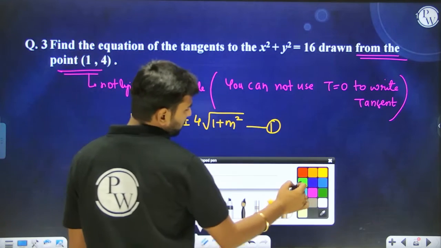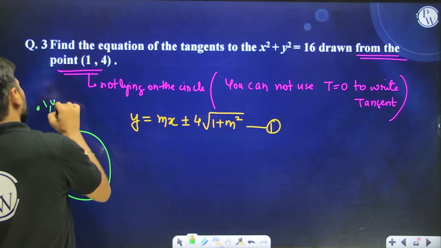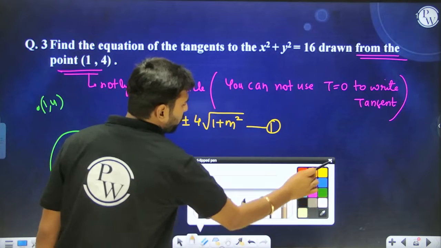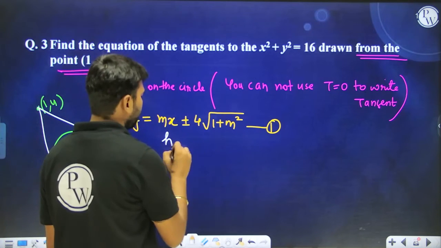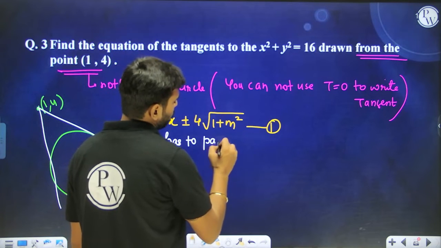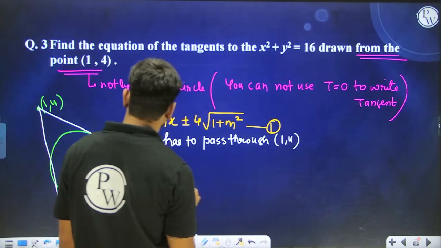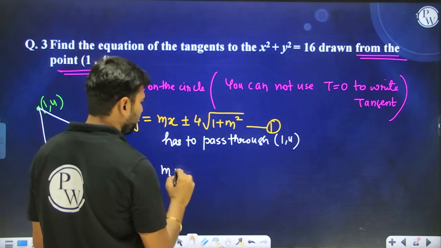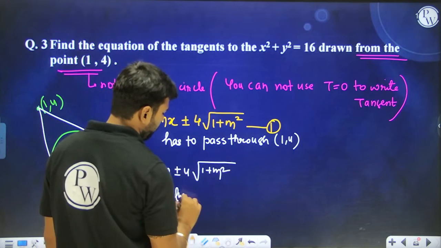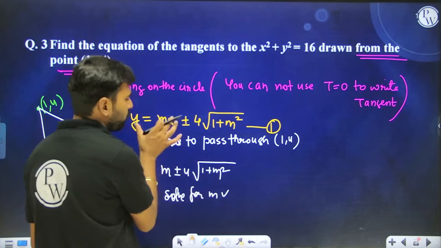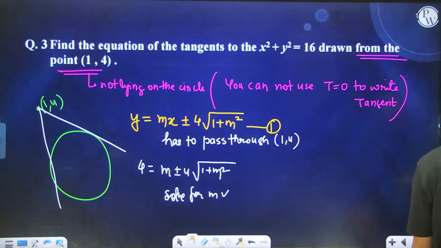Okay, then what do we do? Since it is giving to me that if this is your circle, over here is 1, 4, so the tangents has to pass from 1, 4 as well. Since it is an external point, 2 tangents can be drawn. So has to pass through 1, 4. So let's satisfy 1, 4 over here. So it is going to be 4 equal to m plus minus 4 under root 1 plus m square. Solve for m from here, and the moment you got the value of m, you can put it over here, and the equation of the tangent will be there with you. I hope you guys are clear with this.